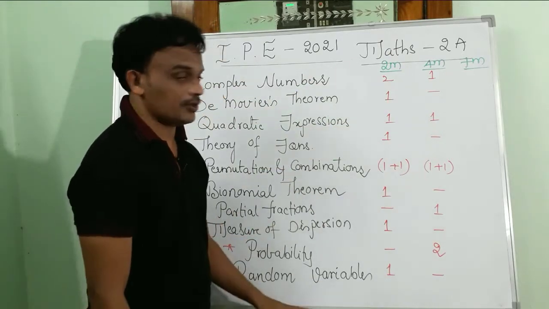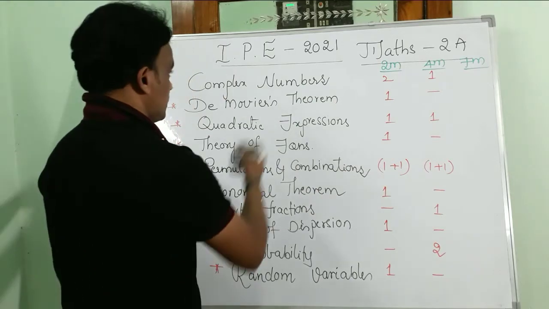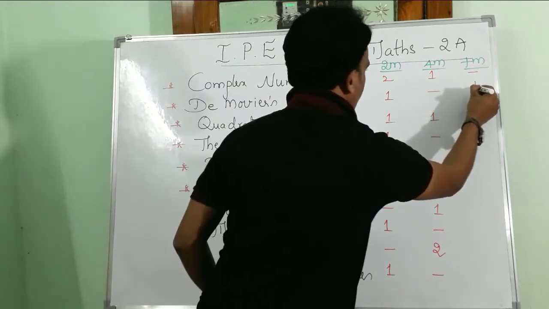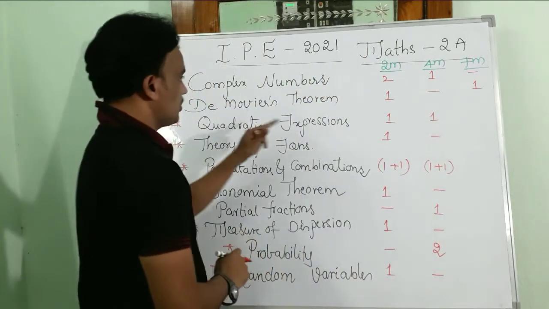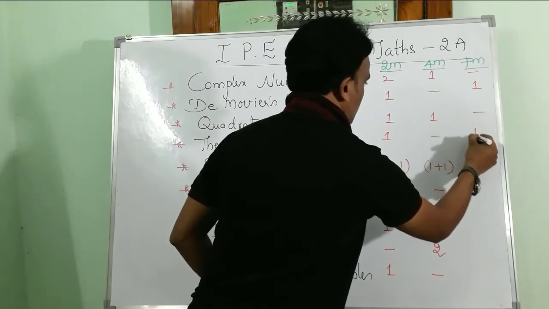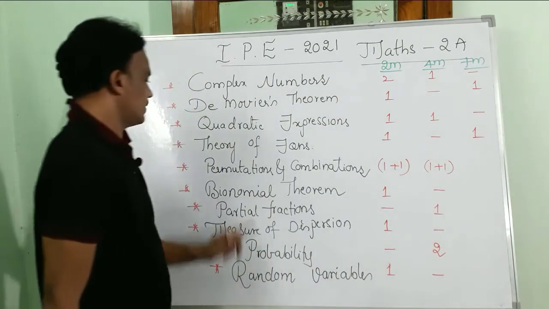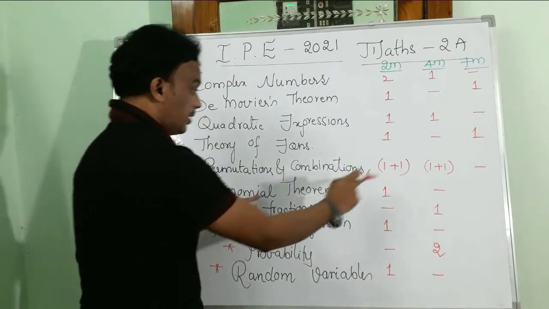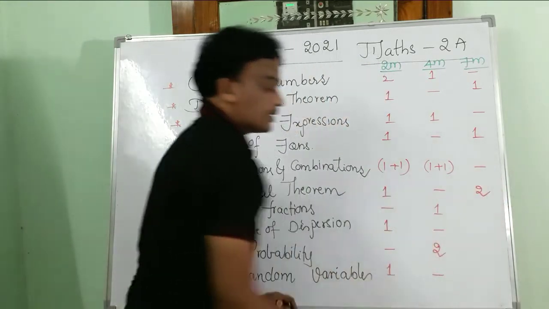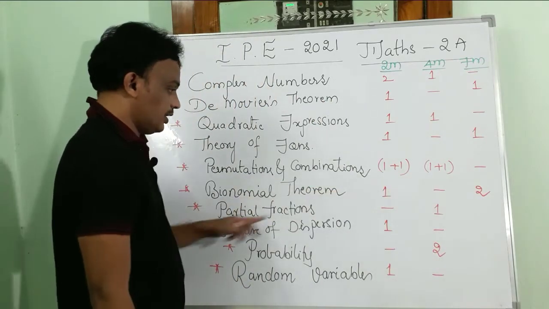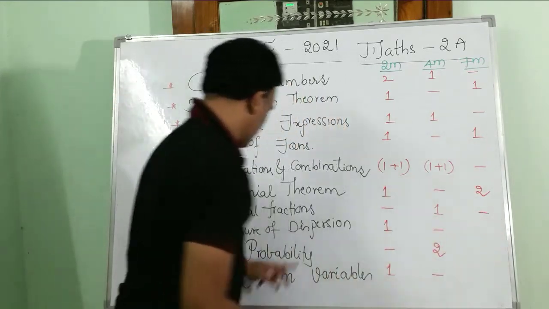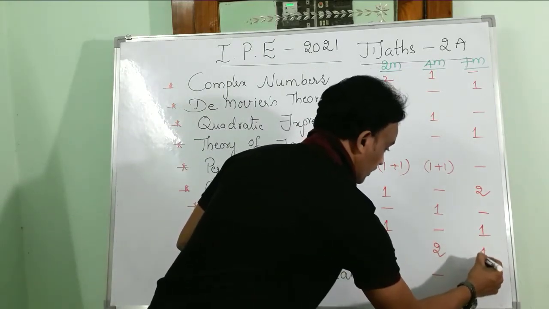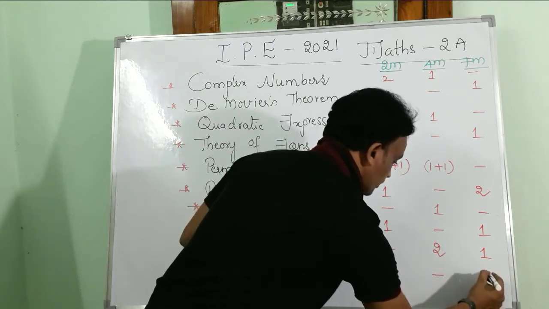From Section C, coming to the 7 marks questions: from complex numbers no 7 marks question, De Moivre's theorem 1 seven marks question is there. From quadratic expressions no 7 marks question, from theory of equations 1 question is there, and permutation and combination no 7 marks question. From the binomial theorem there are 2 questions, from partial fractions no 7 marks question, measure of dispersion 1 question is there, from probability 1 question, and from random variables 1 question.